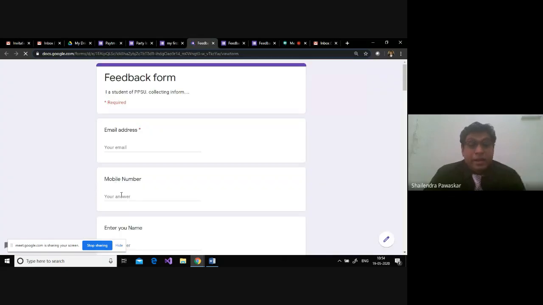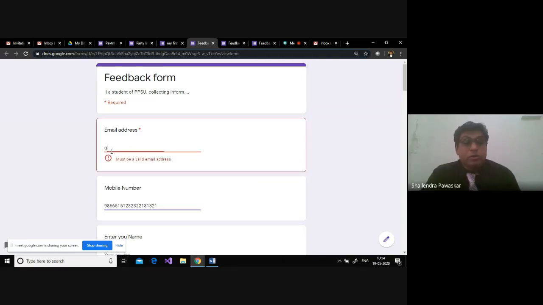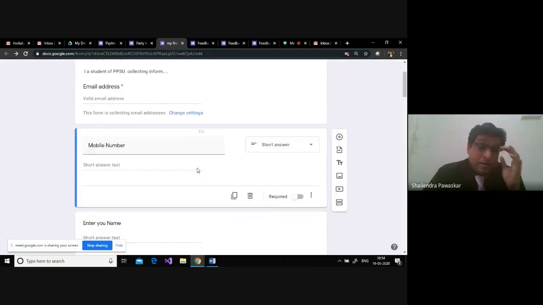People will enter any kind of number here, any large number, and it will not stop them. In this case I've done nothing, so it is going to allow it. I need to format it so that it does not accept more than 10 digits and does not accept characters either. यहाँ पे mobile number it should be numeric. It should not take any characters. So let us see how this will be taken care of.